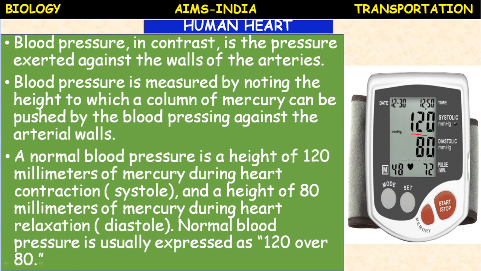120 represents the systolic pressure, means when the heart contracts, how much pressure is pressing against the arterial wall. Because the heart is pumping blood directly into the arteries, the pressure will be very high in the artery. So if it is 120 mm of Hg, then it is normal, this is systolic pressure. Whereas 80 represents the diastolic pressure, means when the heart relaxes, diastole, the pressure will be reduced. So diastolic pressure is 80 mm of Hg. 120 by 80 represents the normal blood pressure.